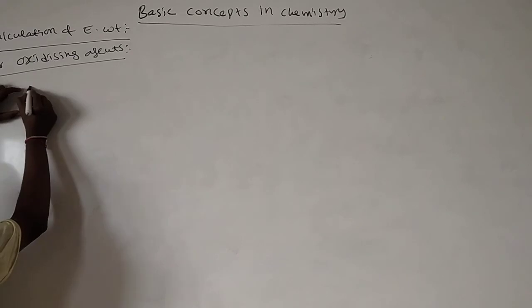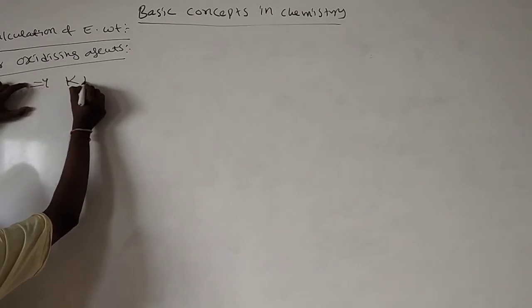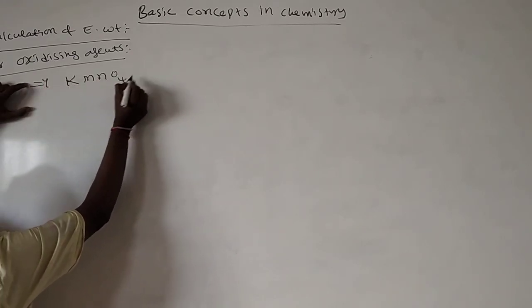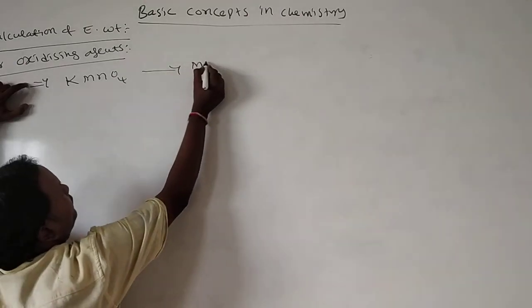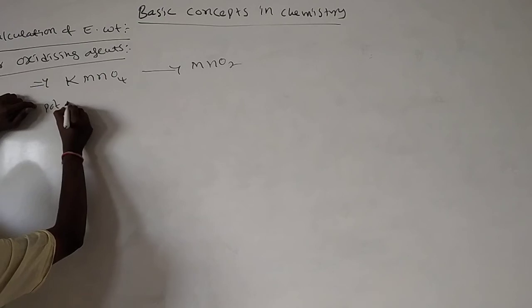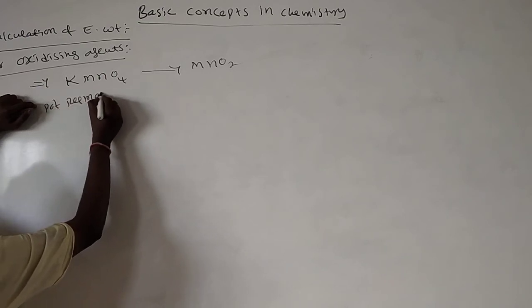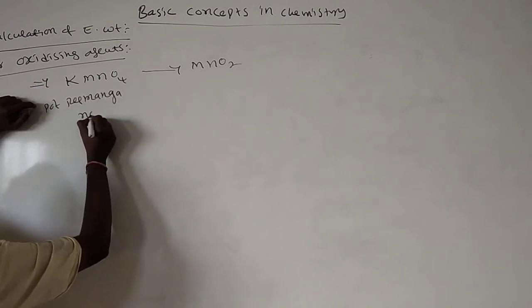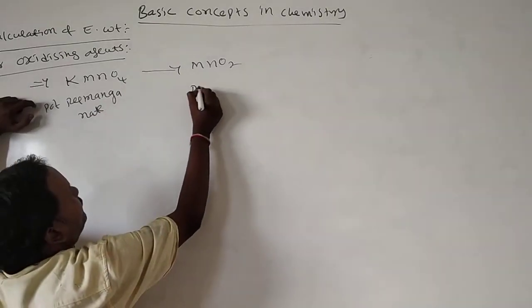Suppose for example during the reaction KMnO4, potassium permanganate, converts into MnO2, manganese dioxide.